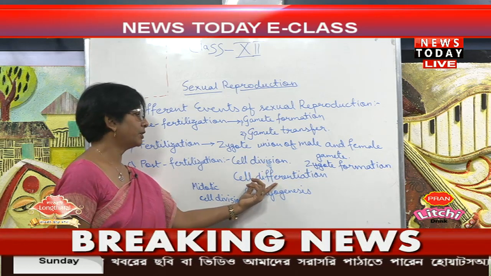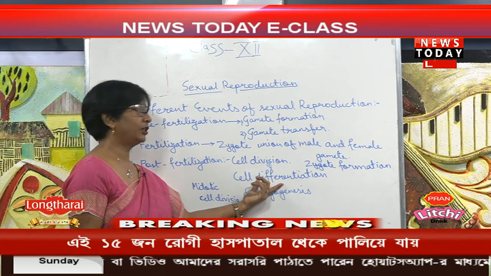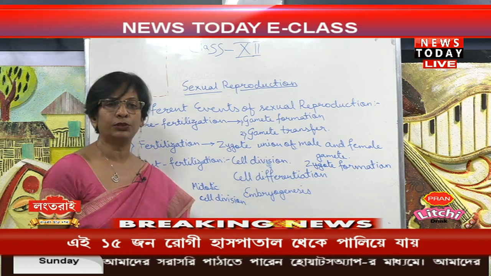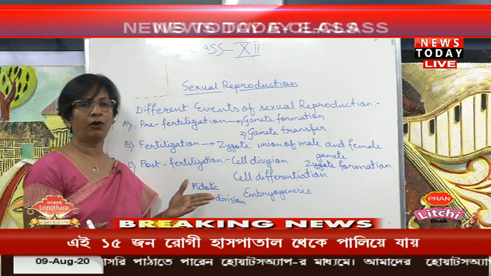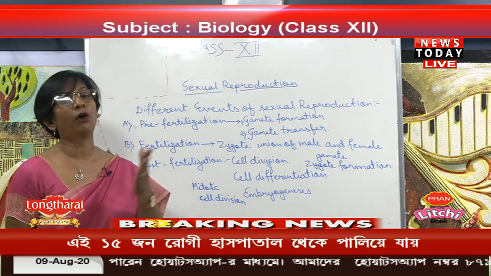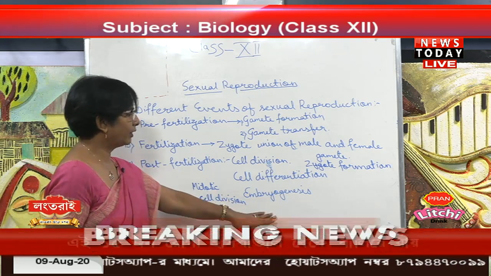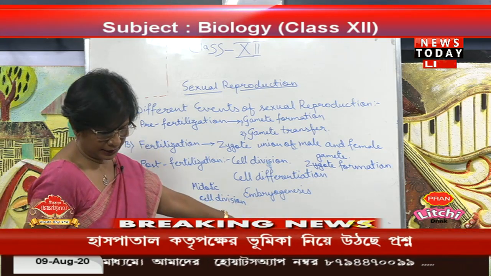Cell differentiation means the cell will differentiate and then it forms the tissue, and then the tissue forms the organ, and organs form the organism. So that one we call embryogenesis.